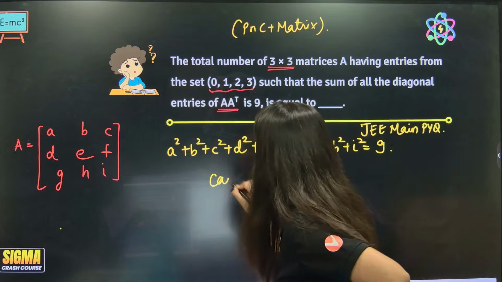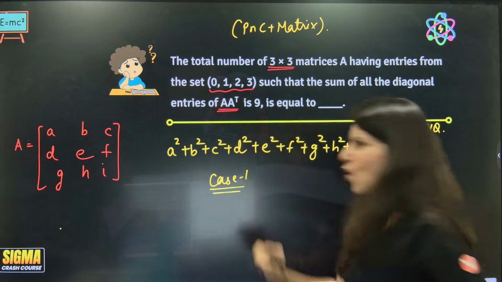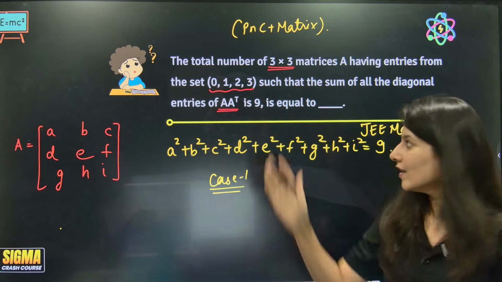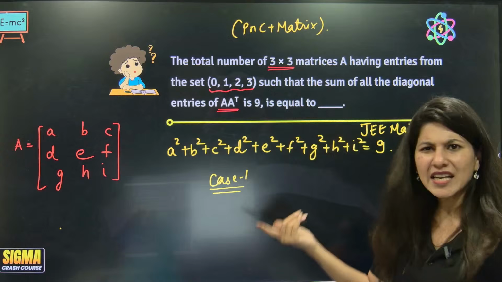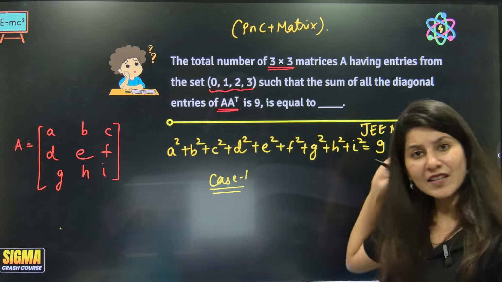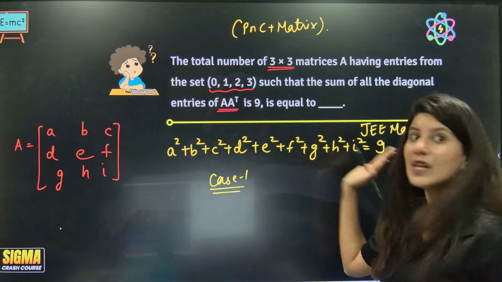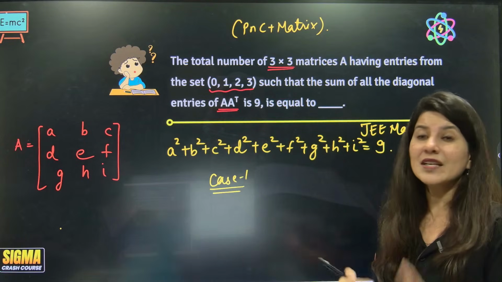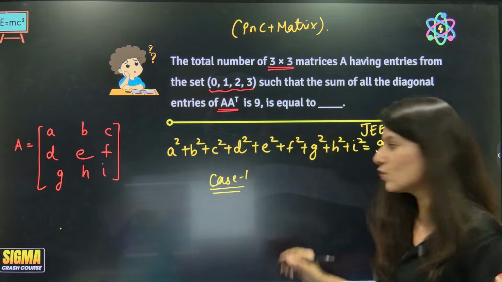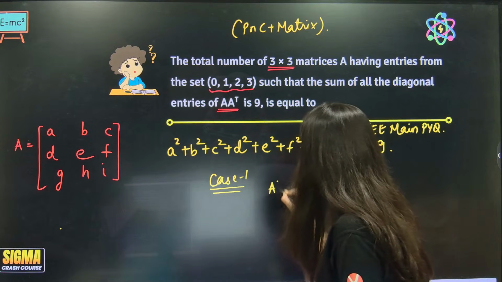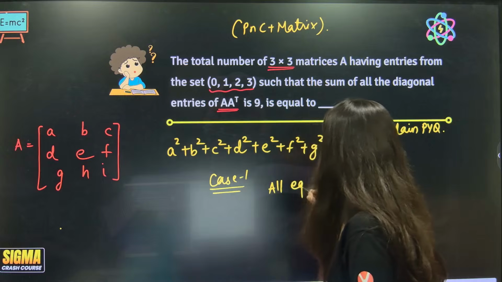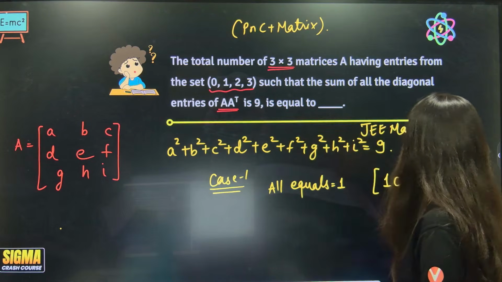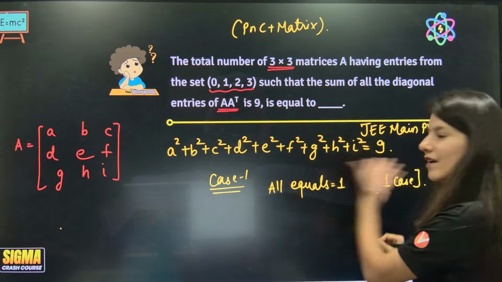You have to think a lot now. What will happen if all the elements become 1? By the way, there are 9 elements, and if every element becomes 1, in how many ways can all become 1? There is one case. So case 1, all elements equal 1. One such case will be possible.